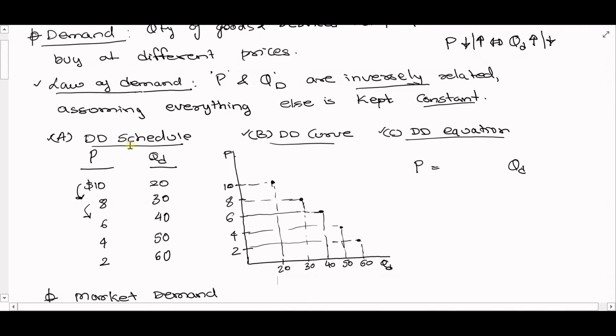Now you can also perfectly capture this via a graph whereby you have price on the vertical axis and quantity demanded on the horizontal axis, and when you plot these numbers and join those points, you get what is known as a demand curve. And what does a demand curve tell you? That when price goes up, quantity demanded goes down, or when price goes down, quantity demanded goes up. Again, that's how we behave, and that's what the law of demand tells us.